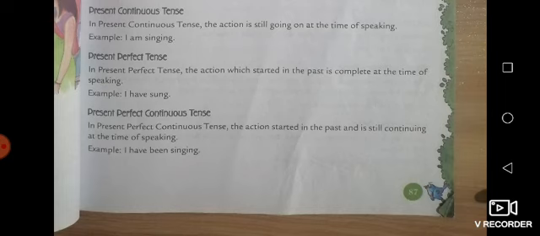Next is present perfect continuous tense. So in present perfect continuous tense, the action started in the past and is still continuing. So in the present perfect continuous tense, any action that started in the past but is continuing when the speaker is telling about it, as like I have been singing and the gardener has been watering the plants in the garden since morning, like that.